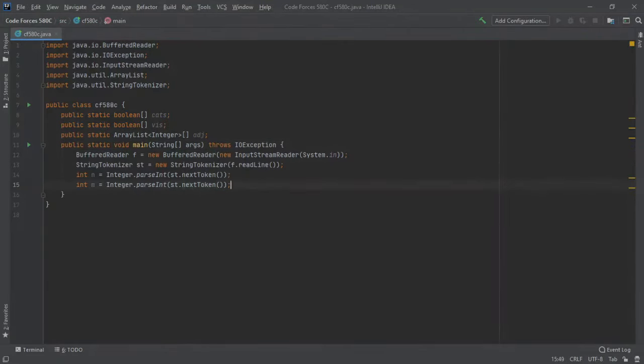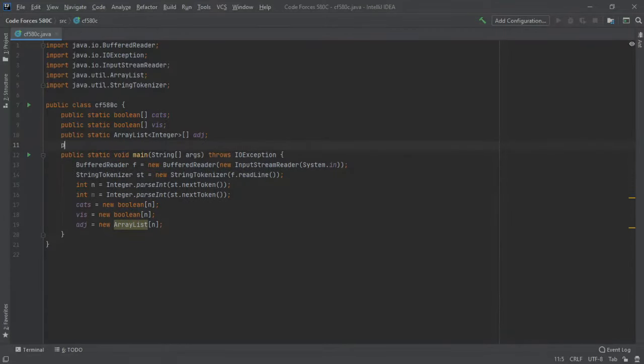So now we have these set up. We can initialize them. So cat is equal to new Boolean array of size n. And visited is equal to new Boolean array of size n. And adjacency is also a new array list array of size n. And one thing I realized is we also need to make our m value public static int m. We can just do that.